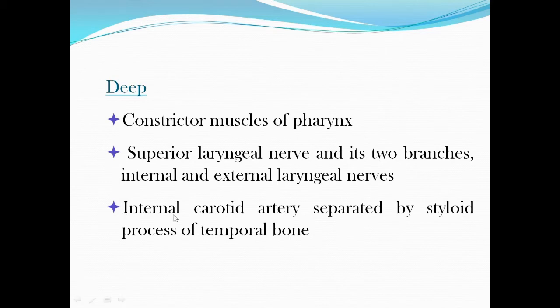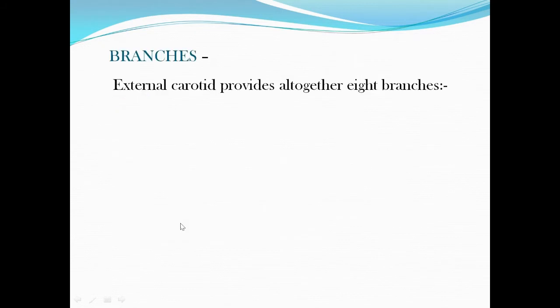So when this external carotid artery and internal carotid artery are coursing above, the external carotid artery enters the parotid gland. Internal carotid artery will enter the carotid canal. So at that juncture, it will be separated by the styloid process and its attached muscles. So now we have completed the origin, course, relations, termination. Now we will see the branches.